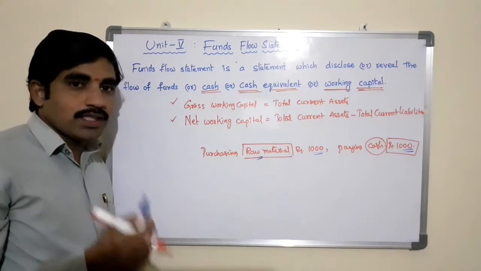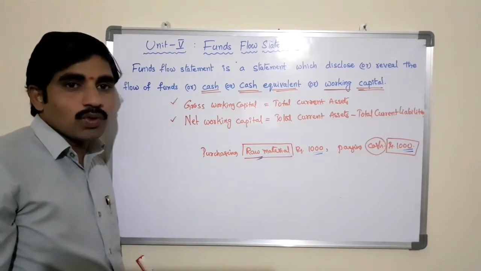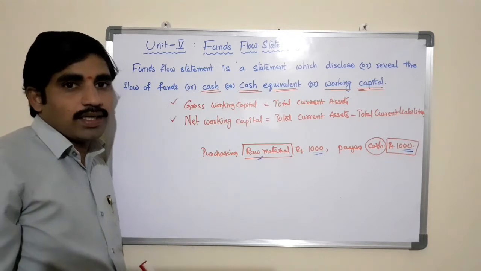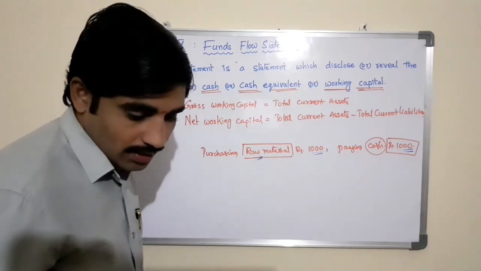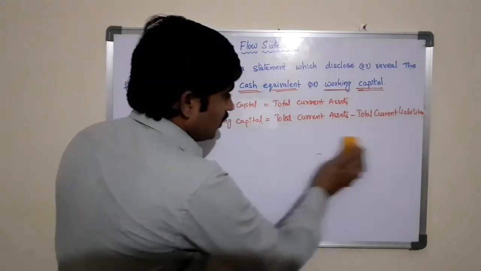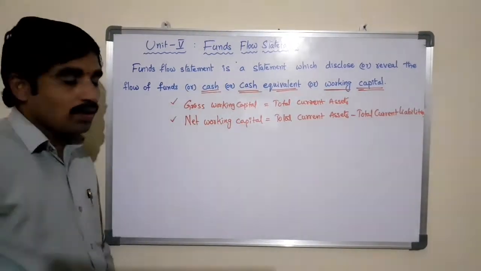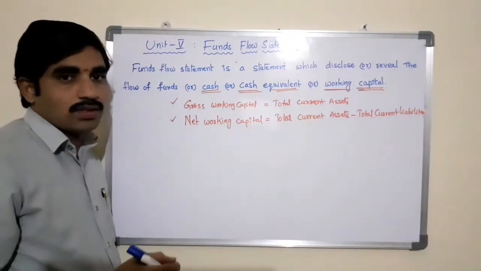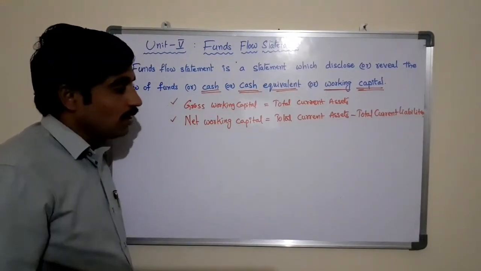Simply, funds flow statement refers to that statement which shows the changes in working capital from one financial year to another financial year. This funds flow statement is prepared to know the flow or the changes in the resources from one financial year to another.